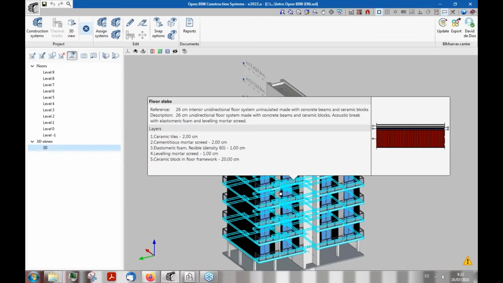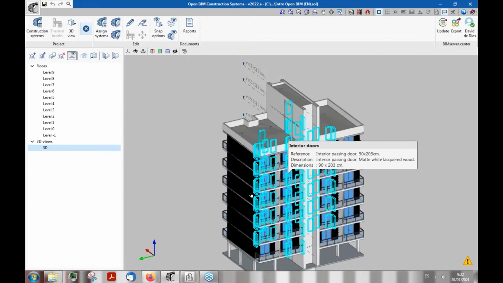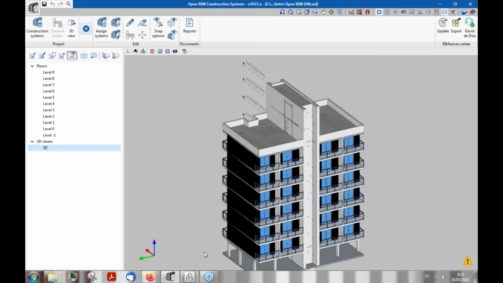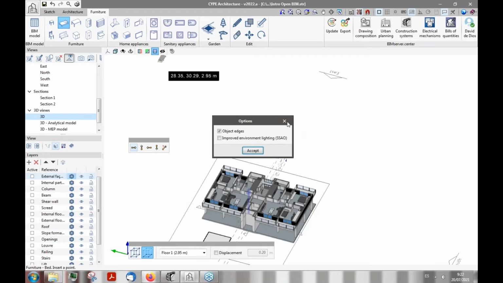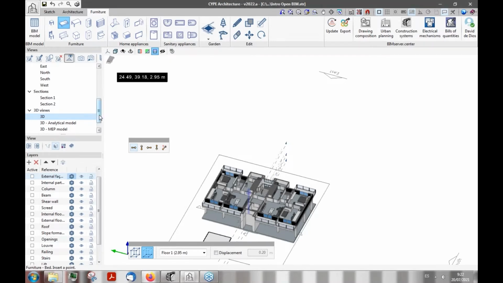Sorry for the interruption. I don't know if we have this project synchronized, my project created with Open BIM Site and your project with CYPE Architecture. Could you activate the terrain layer, the IFC layer related to the terrain, in your project? Maybe with that we can show our audience this connection between software. I don't know if you have the project updated to that.